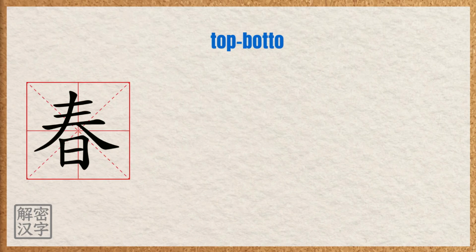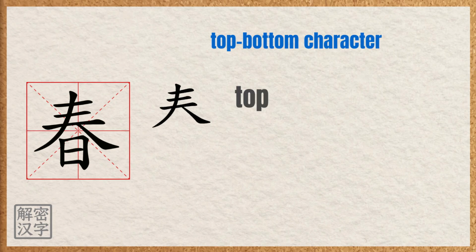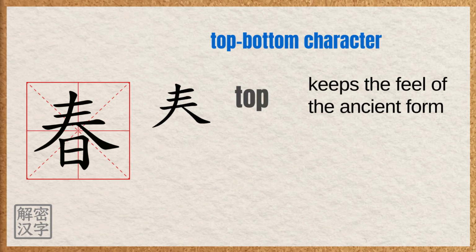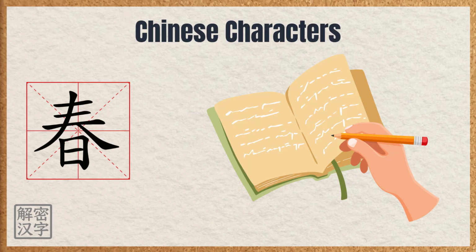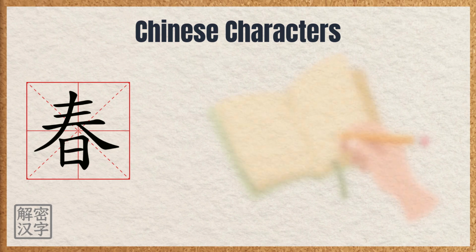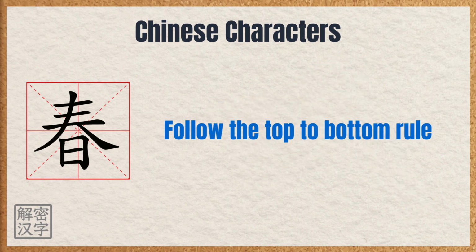The character chun has a top-bottom structure. The top part keeps the feel of the ancient form, and the bottom part is a reminder of the original sunlight idea. Now let's learn how to write it, following the rule top to bottom.